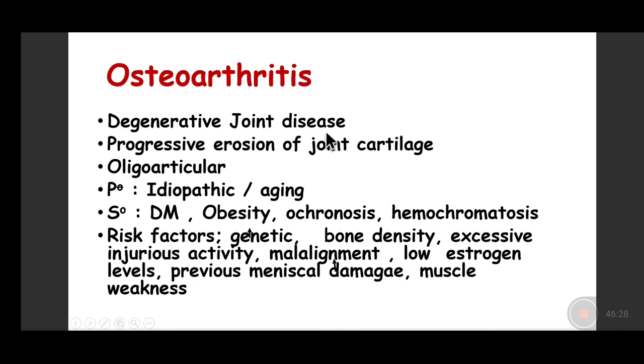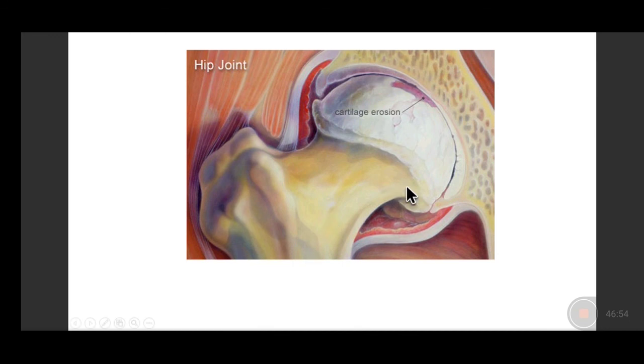In contrast, osteoarthritis is a degenerative joint disease in which there is progressive erosion of the joint cartilage. So if we are putting too much weight on our joints, especially patients who are obese with a high body weight, those patients are more prone to developing it at an earlier age. Otherwise, it would be seen in the older age groups. So how can we look at it? Normally, what happens is this cartilage gets eroded. You can see this erosion of the cartilage and it will get in close apposition to the hip joint.